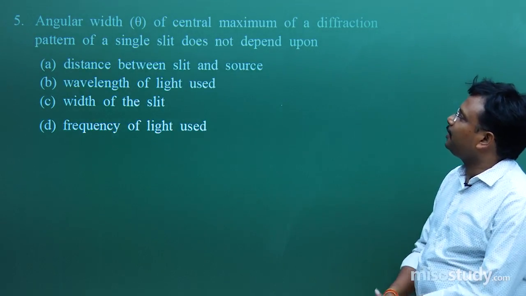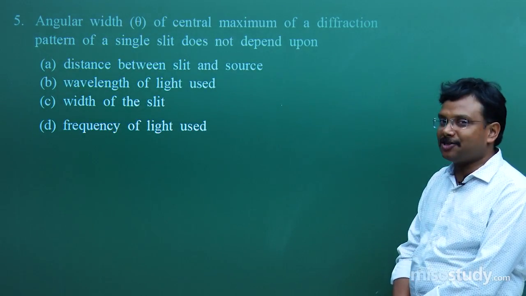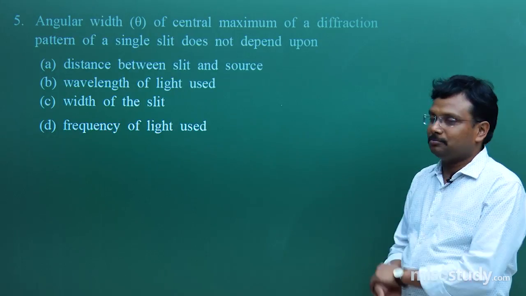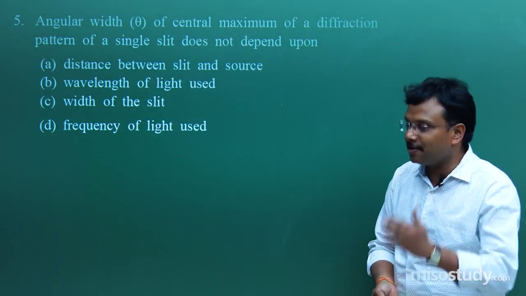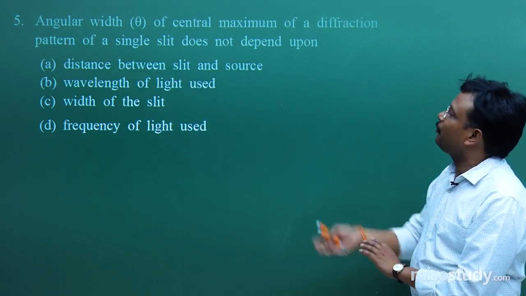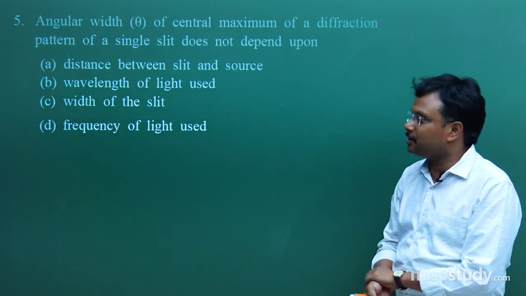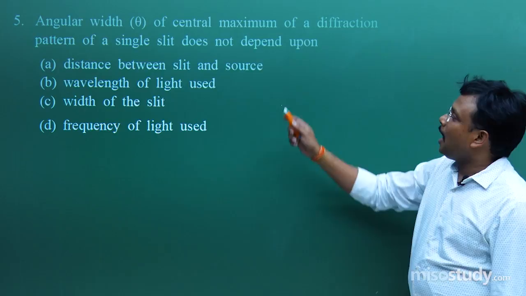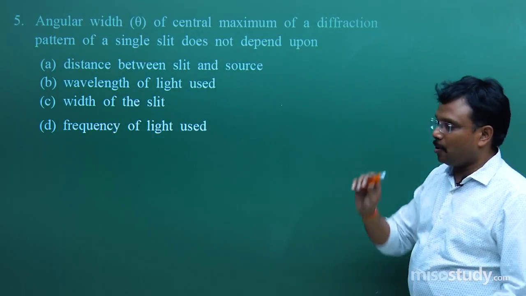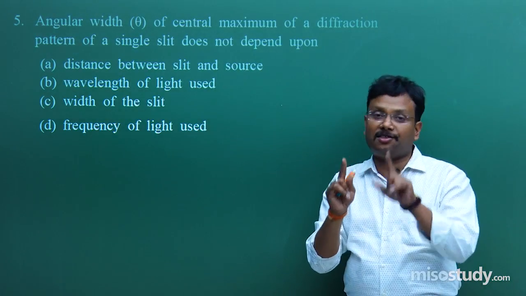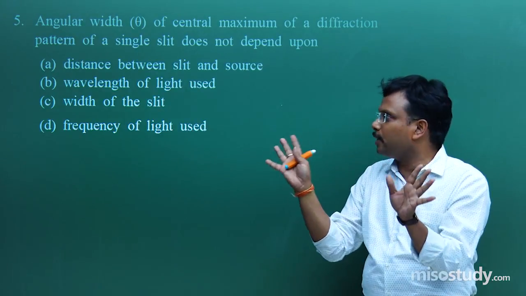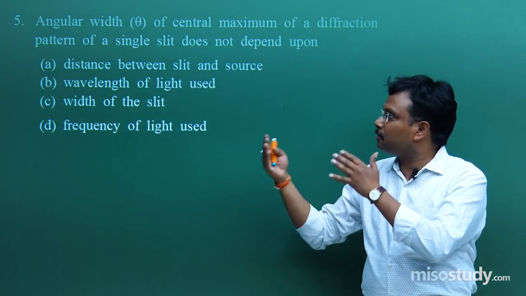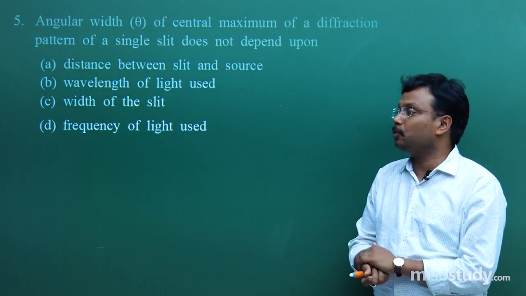Angular width of central maxima of a diffraction pattern. Till now the concept was associated with interference. Now gradually I am switching to the next phenomenon, that is diffraction. Diffraction pattern of single slit, not depend upon. Over here again the same approach, which I am not going to elaborate because in the last 3-4 questions I explained the approach.